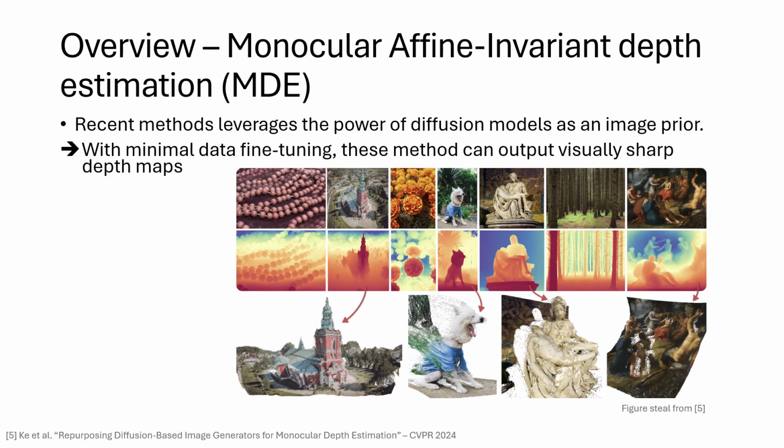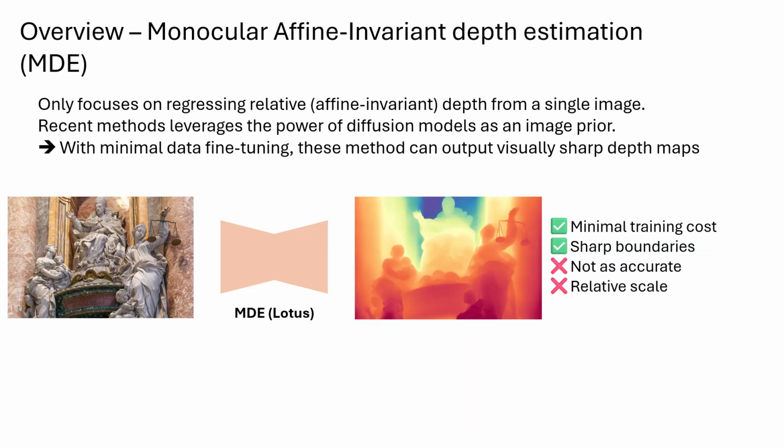Recent advances in this space have taken advantage of powerful diffusion models, originally designed for text-to-image generation. By fine-tuning these models on synthetic depth data, we can leverage their rich visual priors to produce sharp, detailed affine-invariant depth predictions from a single image. As shown here, these models are capable of capturing extremely fine structures, from fur and folds to tiny architectural features, with minimal training data.